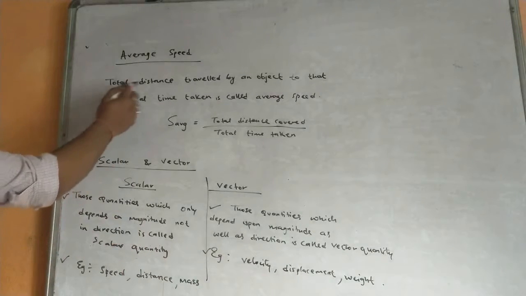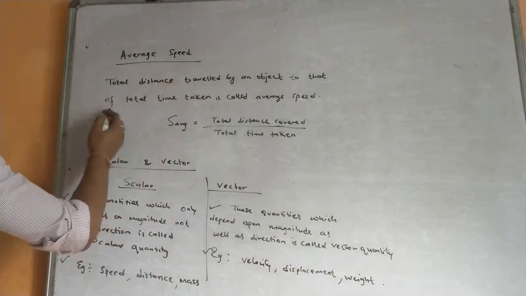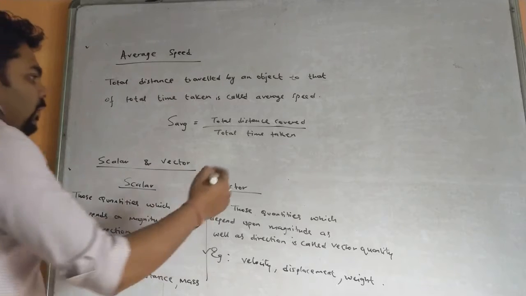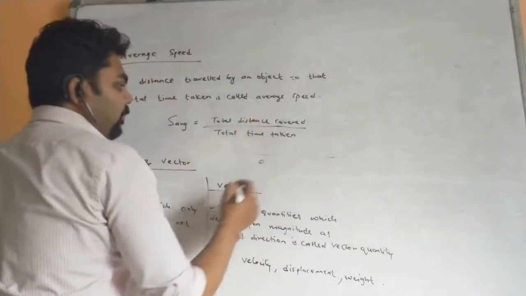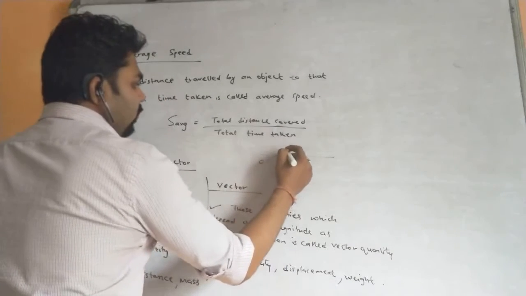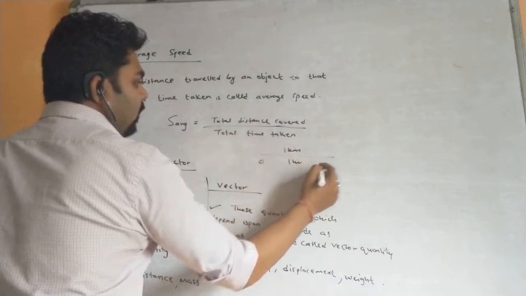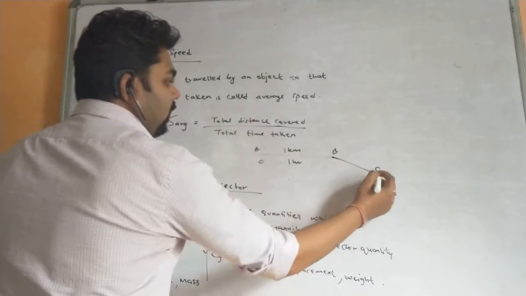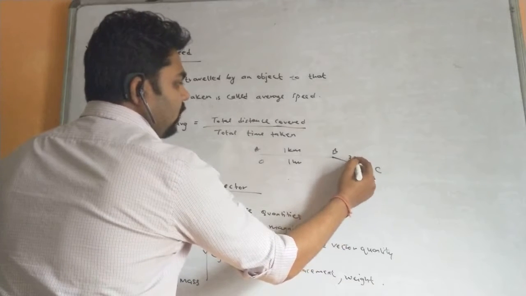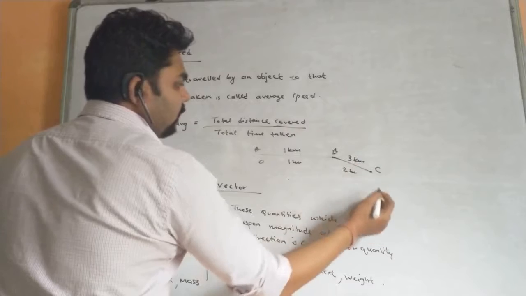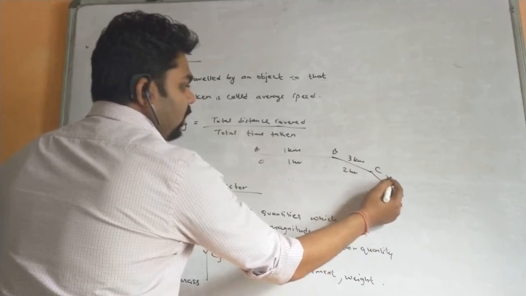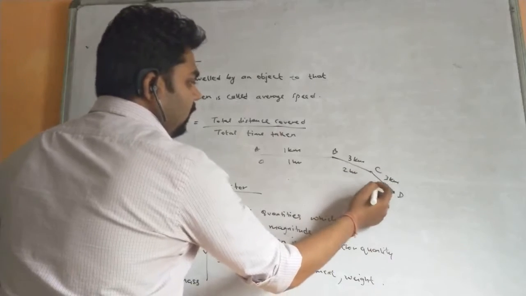So next we have average speed. What is the average speed here? Total distance traveled by an object to that of total time taken is called average speed. Suppose an object is starting from 0. From 0, it has covered 1 kilometer in 1 hour, that is from A to B, and from B to C, it has covered 3 kilometer in 2 hours. Again from C to D, it has covered 3 kilometer in 2 hours.